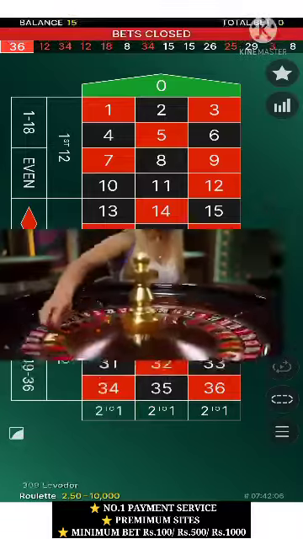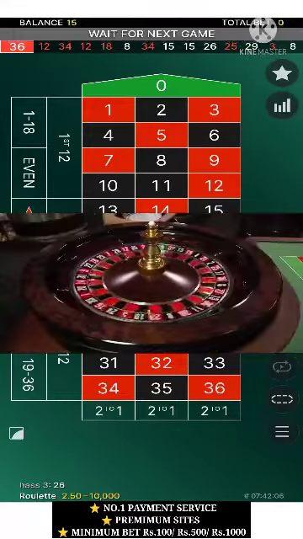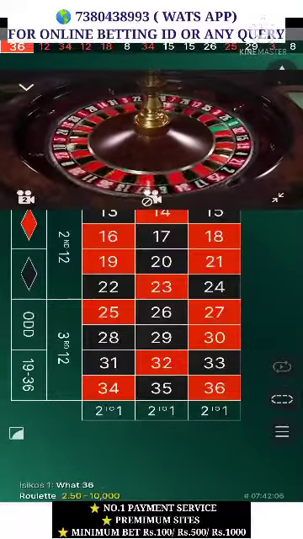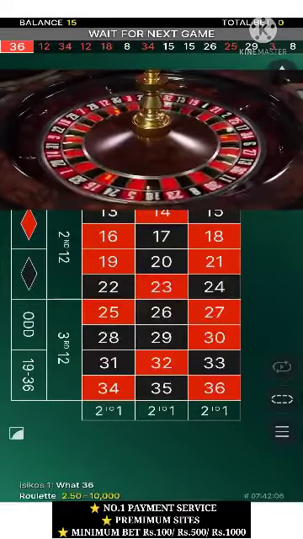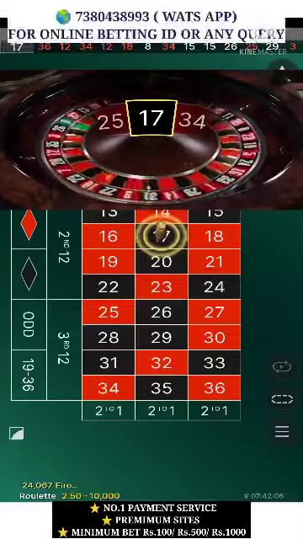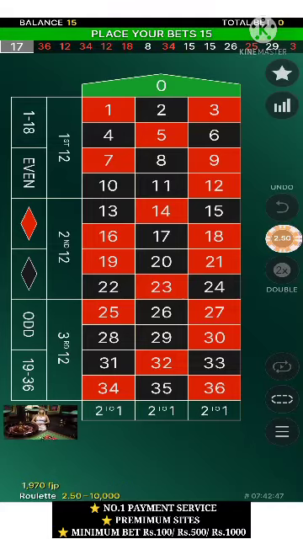If you think the ball will stop on a number between 1 to 18, you can put your money here on 1 to 18, just click once and your bet will be placed. In the same way, if you think 19 to 36, you can see downside, left hand side, 19 to 36 is given there.